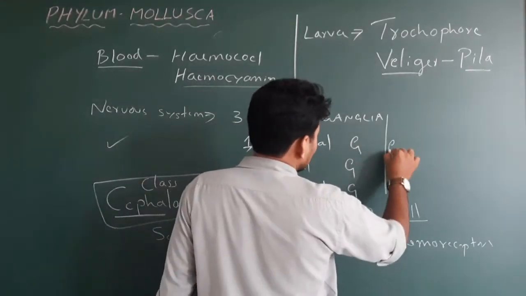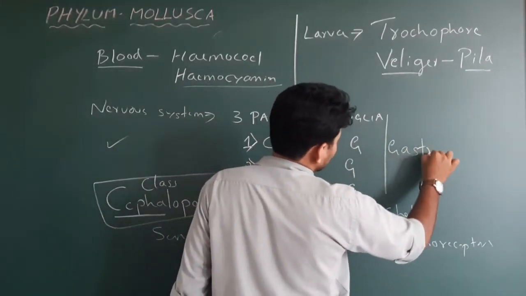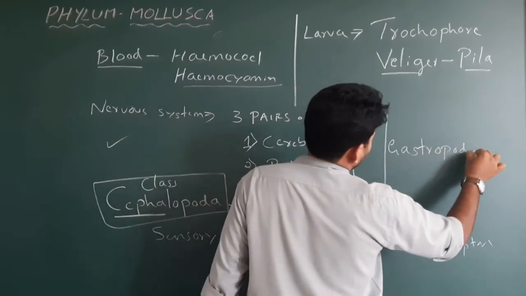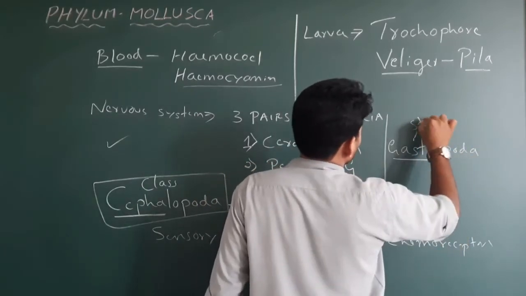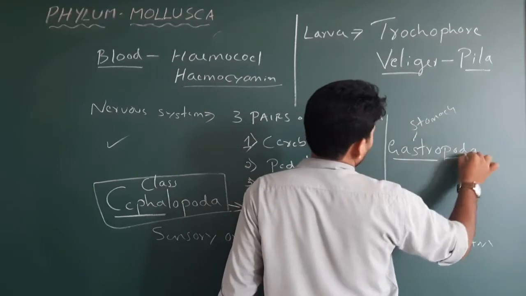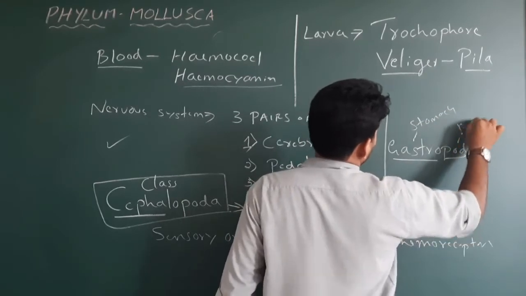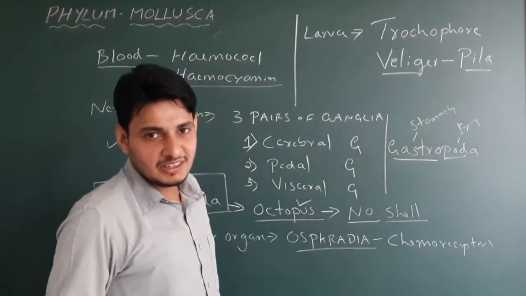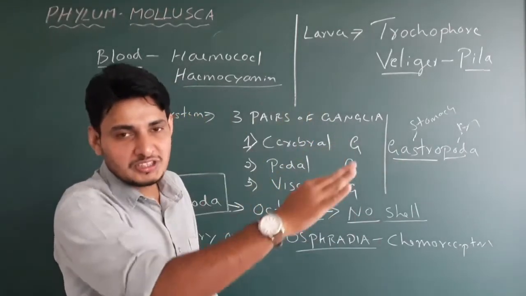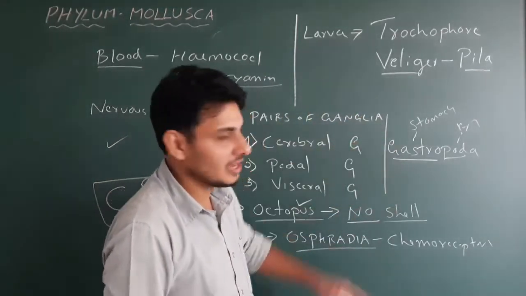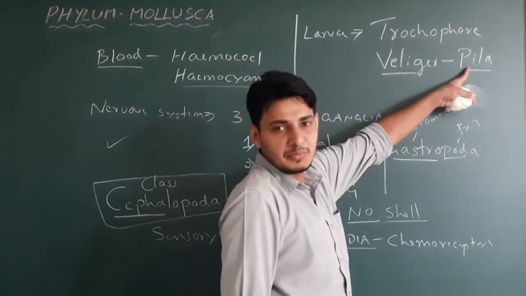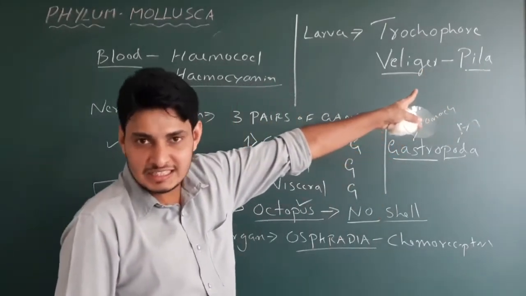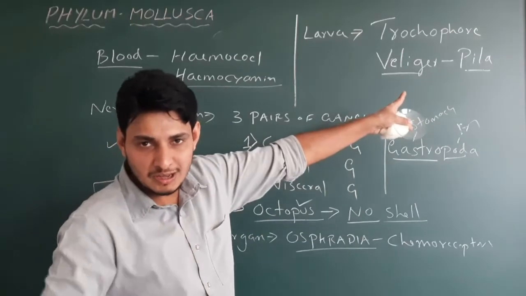Another class that could be asked is called Gastropoda. What is the meaning of gastro? Gastro means stomach. Poda means appendages or legs or locomotor structure. So with the help of the stomach they can move. Which particular organism belongs to Gastropoda? Pila. Snail, have you seen snails? How do they locomote? How do they move?